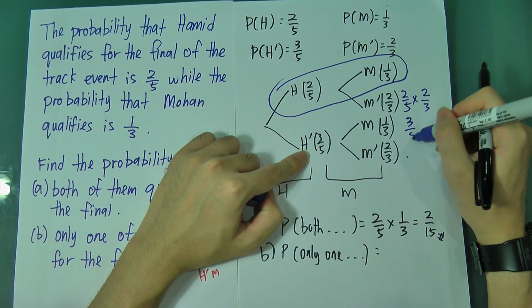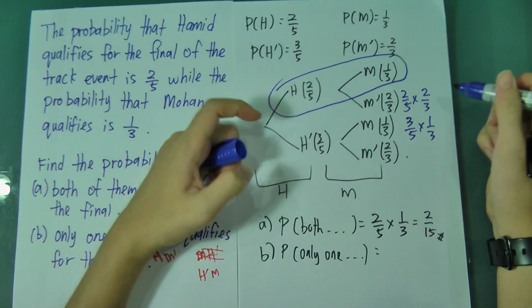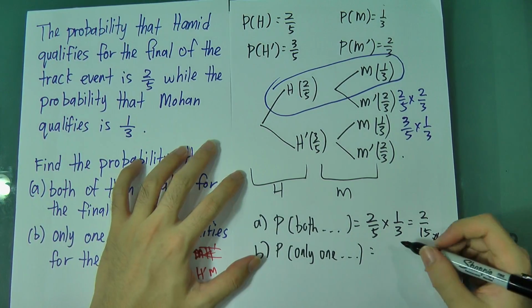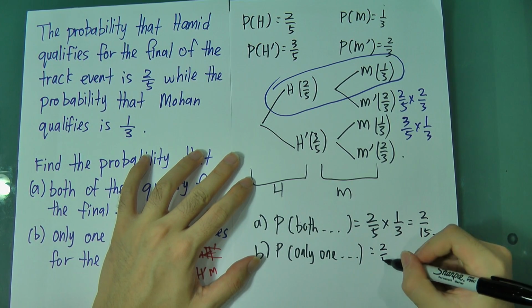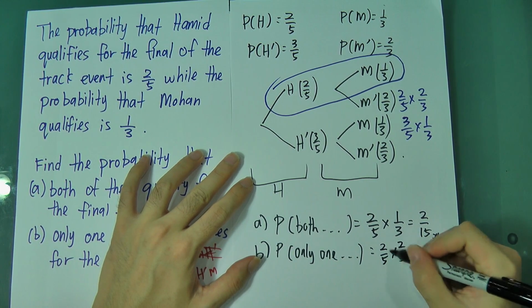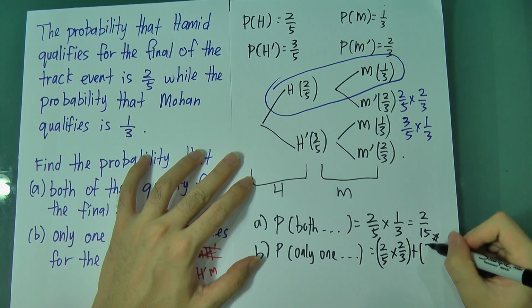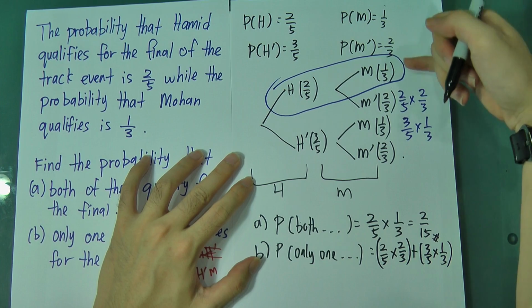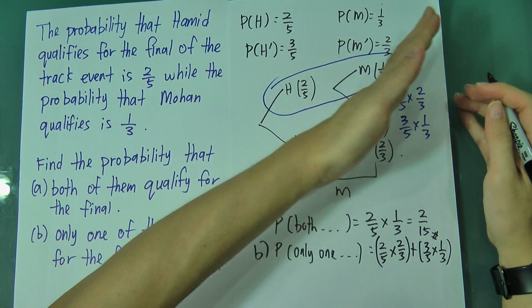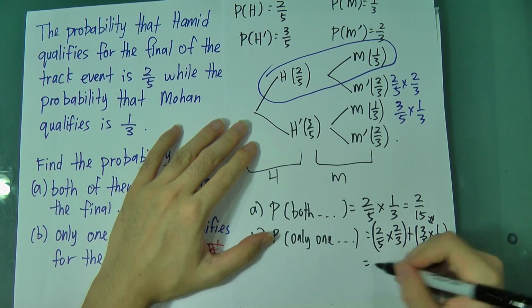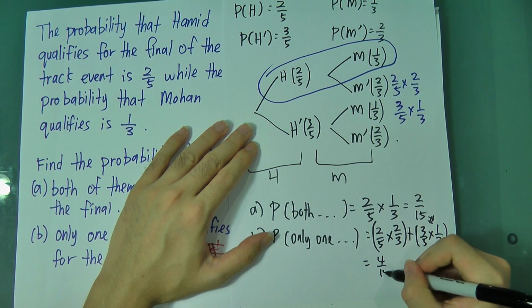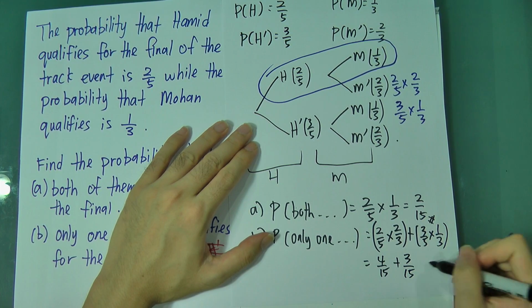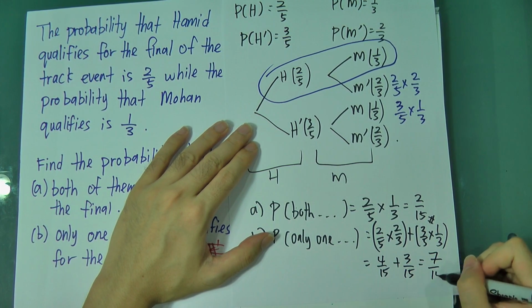It's 3 over 5 multiply 1 over 3. Alright, so I'm going to add them together. So I will get 2 over 5 multiply 2 over 3 plus 3 over 5 multiply 1 over 3. Because I said top to bottom is plus, and moving from this way to this way is multiply. So therefore, I will get 4 over 15 plus 3 over 15. So you get 7 over 15.